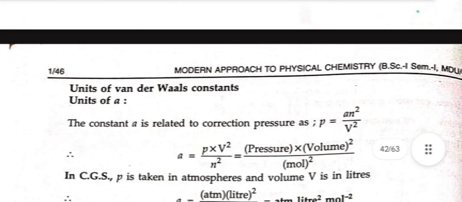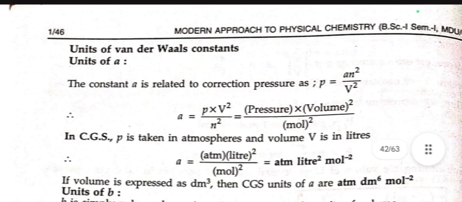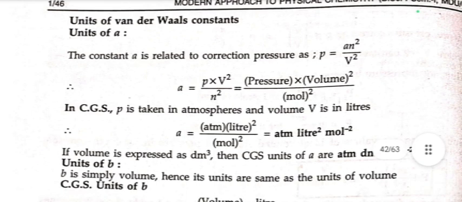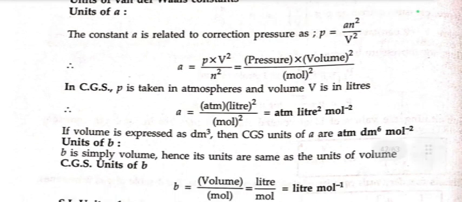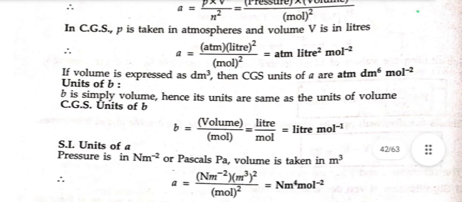Units of van der Waals constant a. The constant a is related to correction pressure as P equals a n² by V², so a equals P into V² by n², that is, pressure into volume squared by mole squared. In CGS, P is taken in atmosphere and V is taken in liters. So for a, the unit is atm liter² by mole², or atm L² mol⁻². If volume is expressed in dm³, then the unit is atm dm⁶ mol⁻².